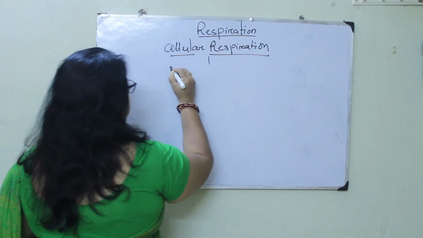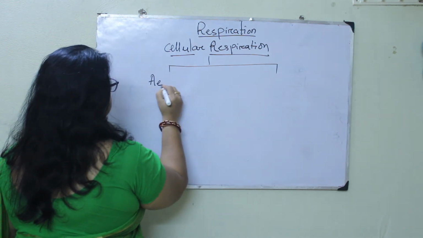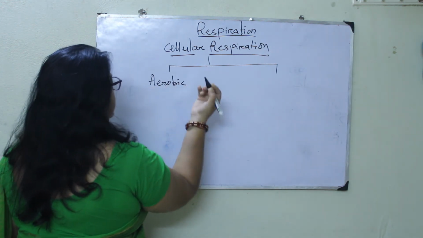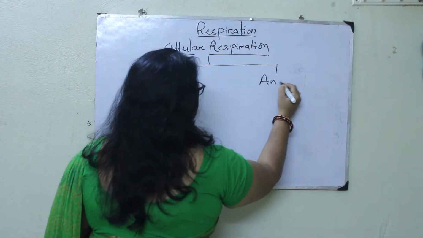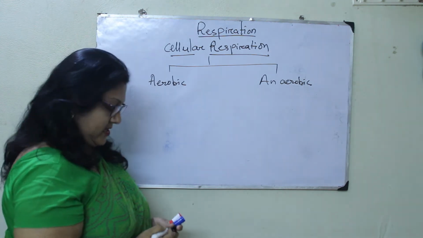The cellular respiration: one is the aerobic respiration and the other is anaerobic respiration. Clear? Okay.